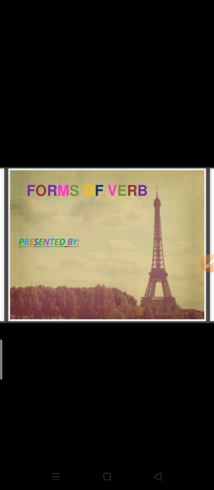Now let us summarize forms of verbs. Basically there are three forms of verbs: base form, past form and past participle. Base form, like walk, we use if we are using present tense with a plural subject. If the subject is singular, then we will use s or es with it.